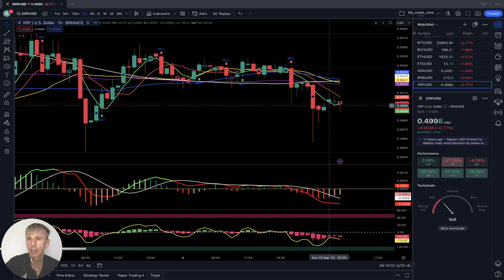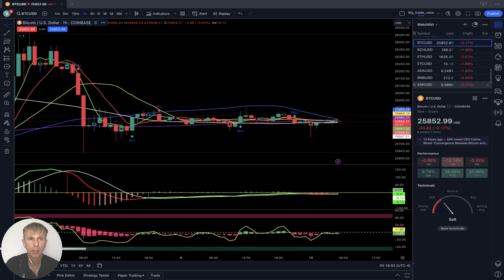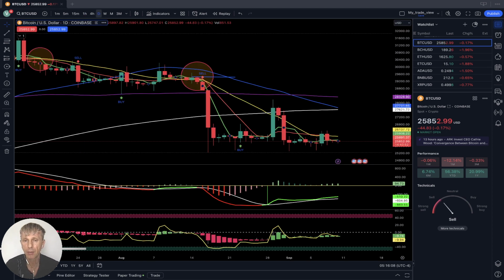Let's do summary. Like we observed already, all crypto in my watch list are bearish on all time frames. From 1 hour to 1 month, they are all bearish. Some of them on 1 month still kind of positive, but generally they are all bearish on all time frames. The whole crypto world is in the bearish direction, at least from my watch list. I don't know about all cryptos. There are thousands upon thousands of cryptos, but the major ones from my watch list are bearish on all time frames.